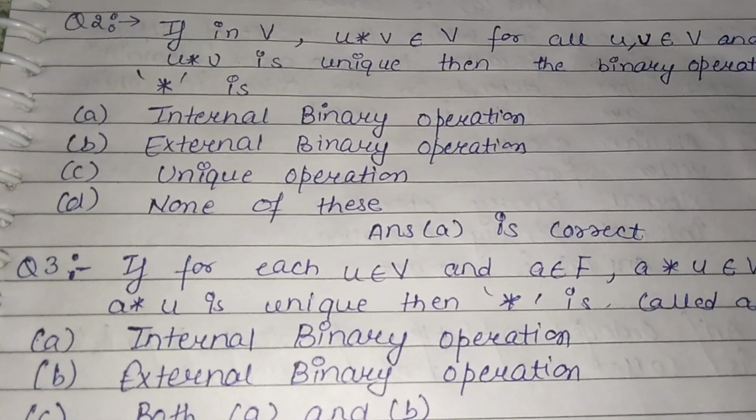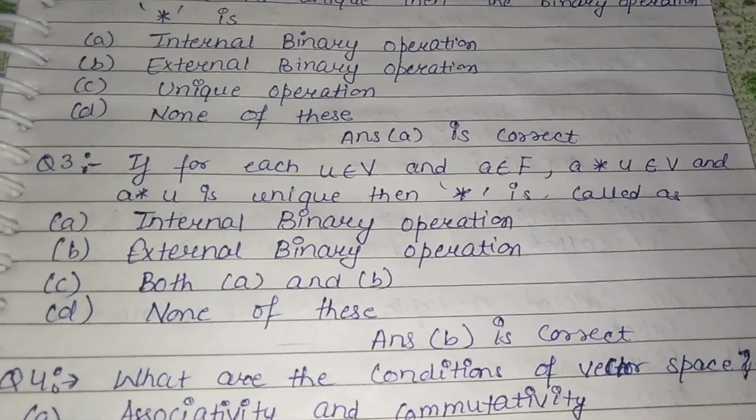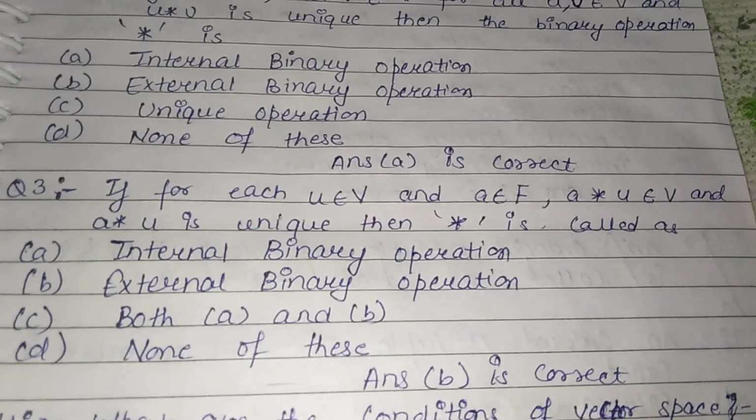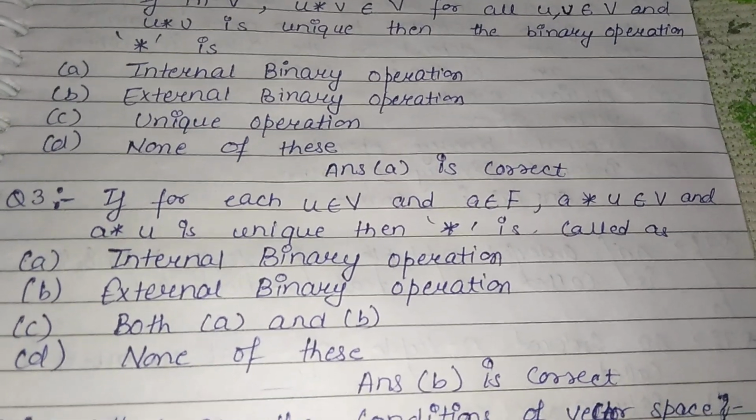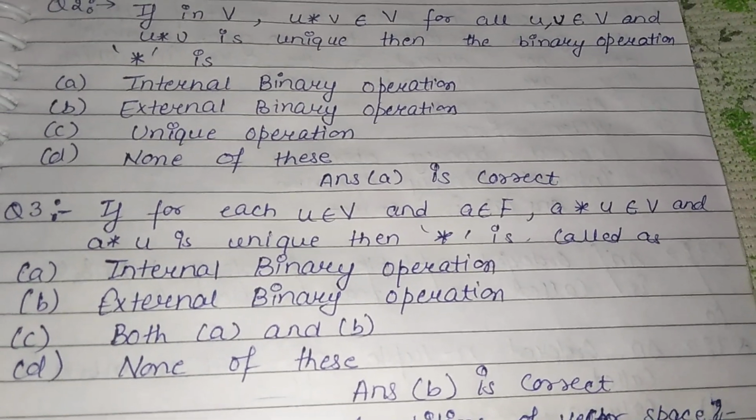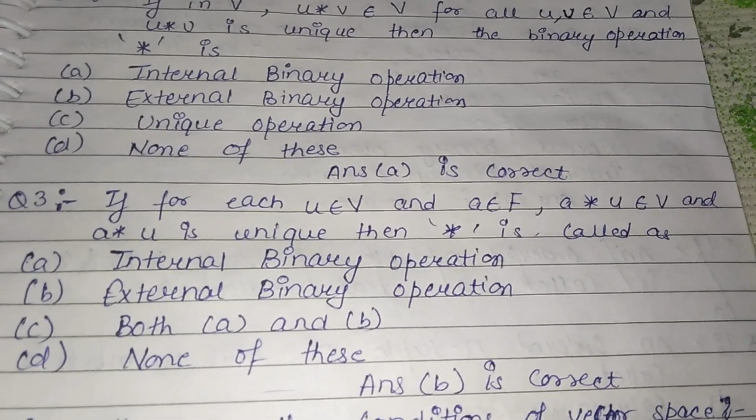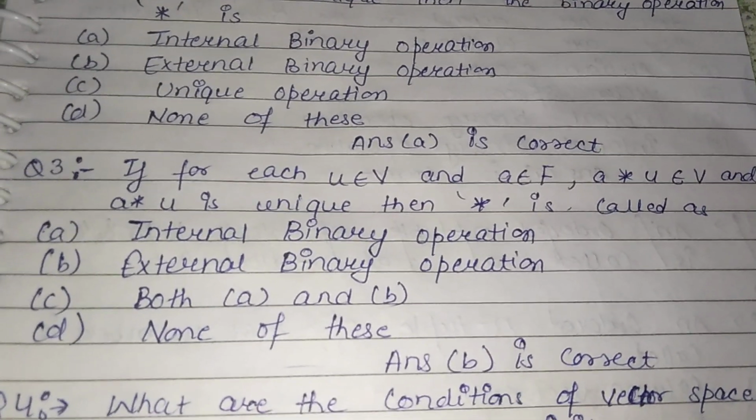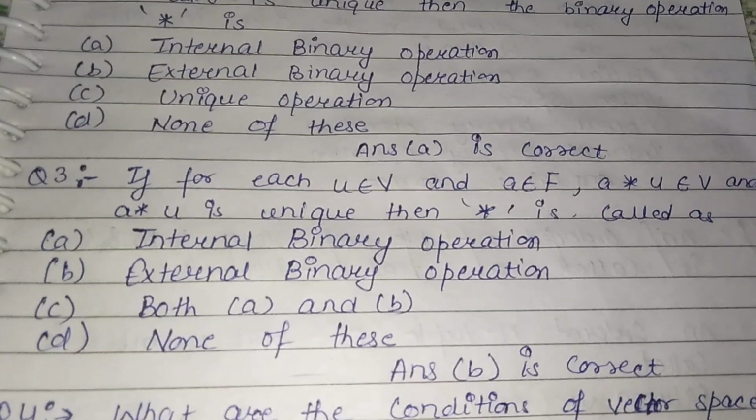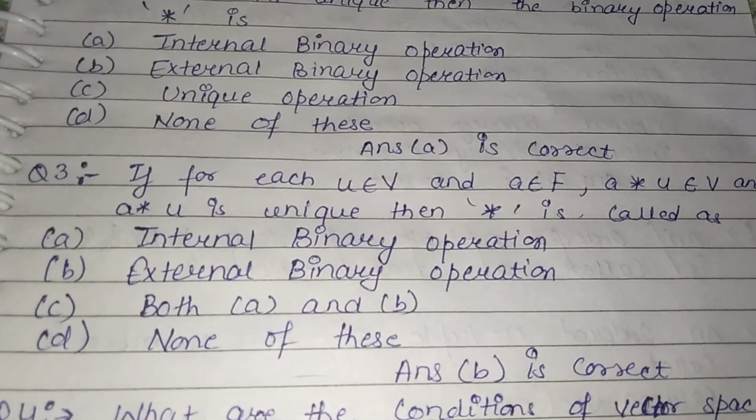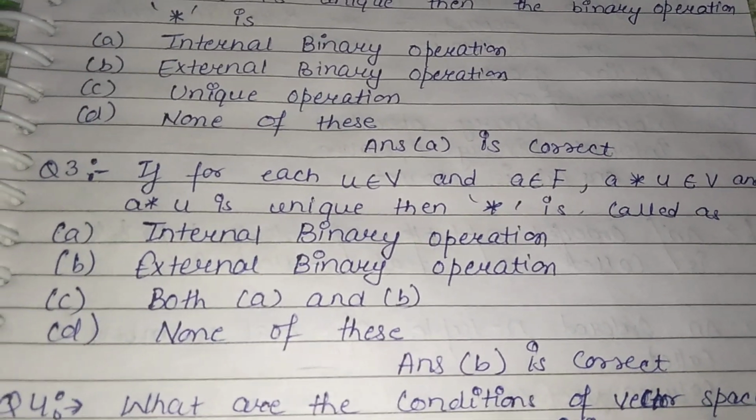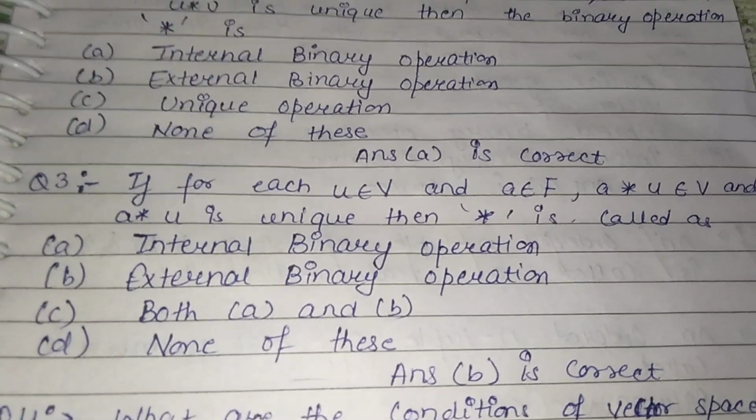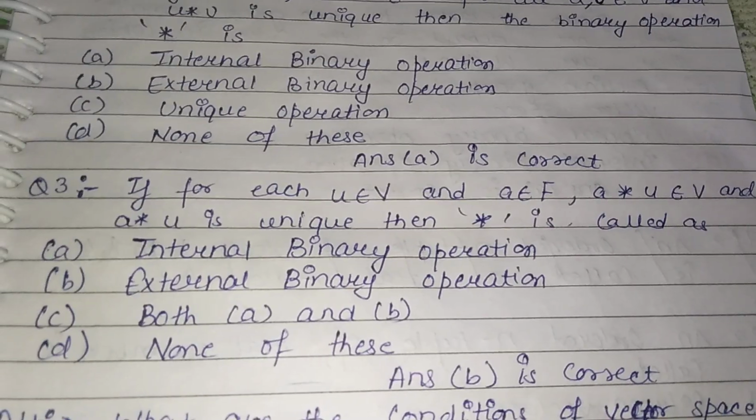Next is question number 3. If for each u belongs to V and a belongs to F, a star u belongs to V and a star u is unique, then star is called as what? Now this condition is for which? Internal binary operation, external binary operation, both A and B, or none of these. So this is for external binary operation. Here answer B is the correct answer.